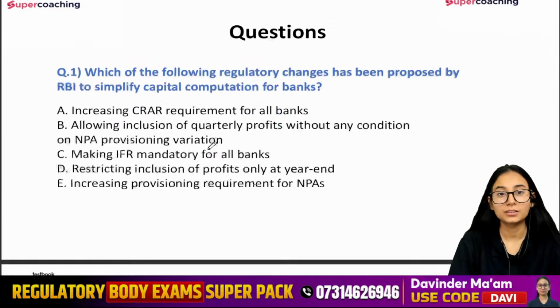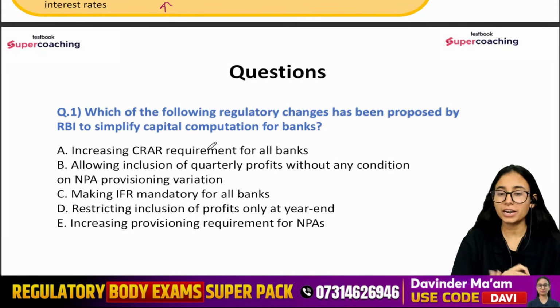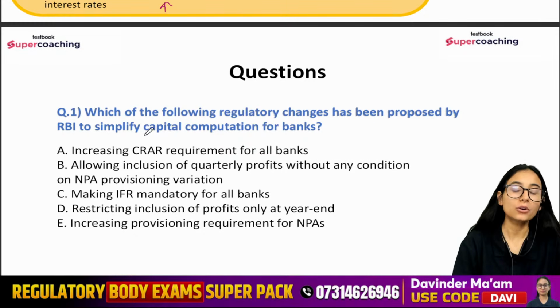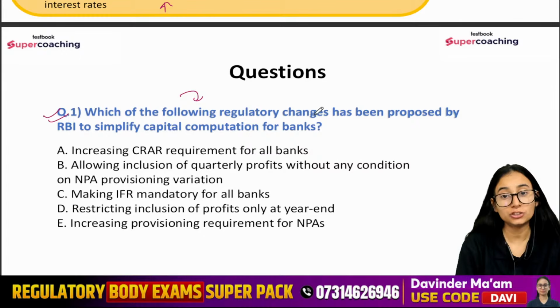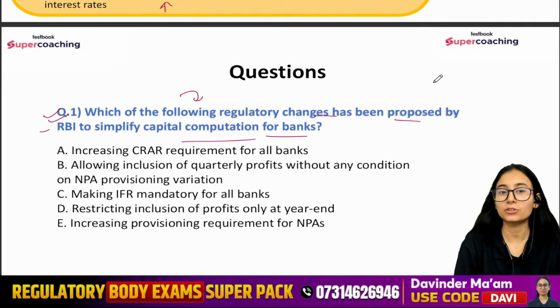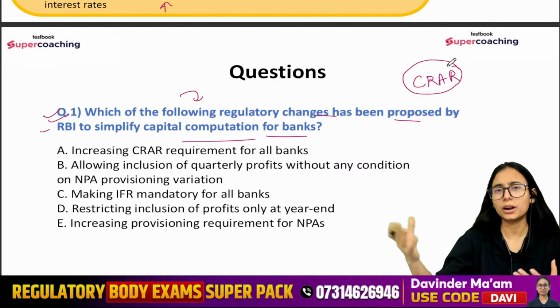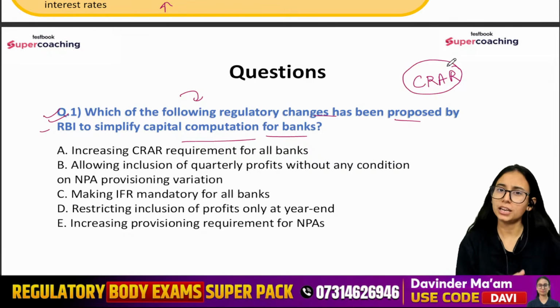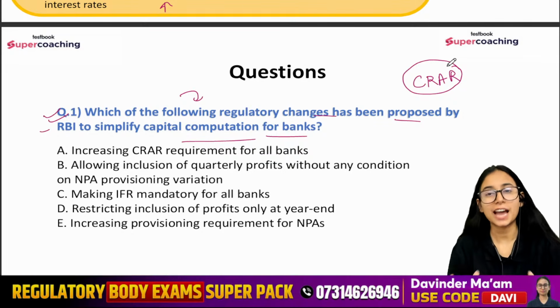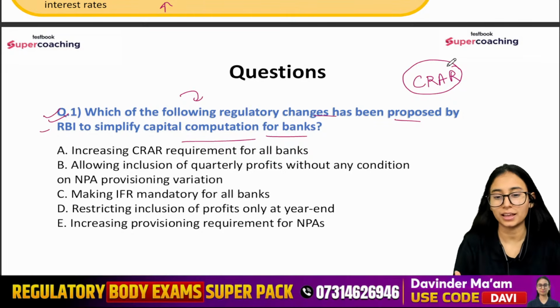Now we are going to discuss the questions. So are you ready for the questions, right? Question number 1: which of the following regulatory changes has been proposed by the RBI to simplify the capital computation for the banks? Okay, they are simply talking about the CRAR. I just talked about CRAR, that there is some money that banks keep with them for bad times, in case bad times come. So they have enough money in their hand so that they can deal with that. Okay, so earlier in the capital adequacy fund, quarterly profits were not added, but now quarterly profits are added. So what do you think is the right answer in this case?